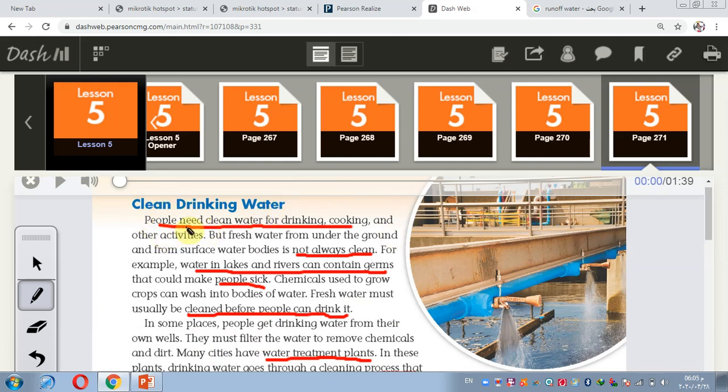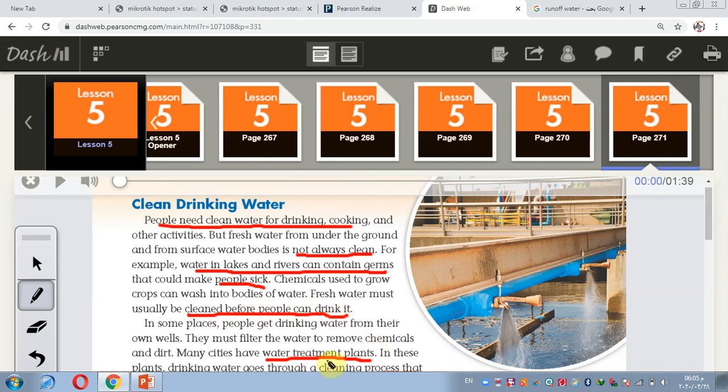Clean drinking water. People need clean water for drinking and cooking, but fresh water is not always clean. For example, water in lakes and rivers can contain germs, like bacteria, algae, and viruses. All of them are called germs. So if people drink this water, they may become sick. So the water must be clean before people can drink it.